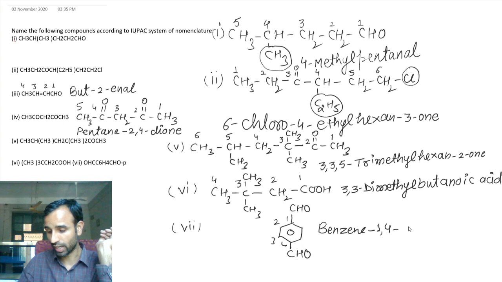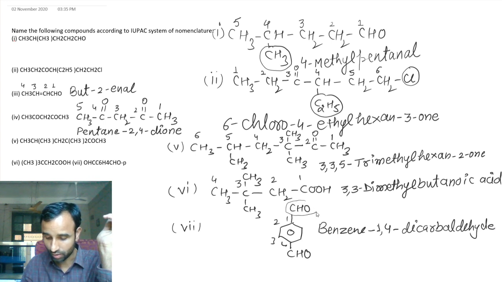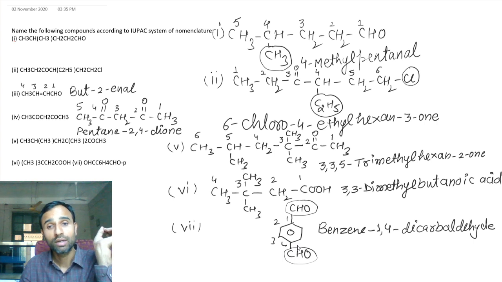We call it dicarbaldehyde rather than al, because CHO will not get numbering. So it is benzene-1,4-dicarbaldehyde.